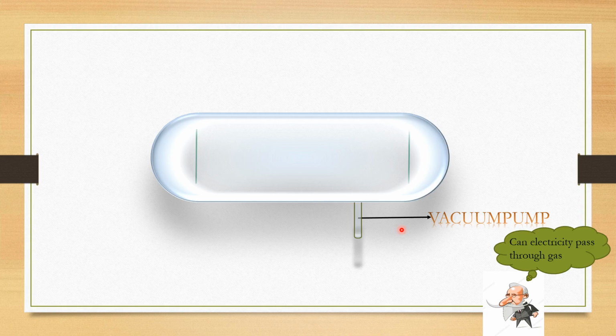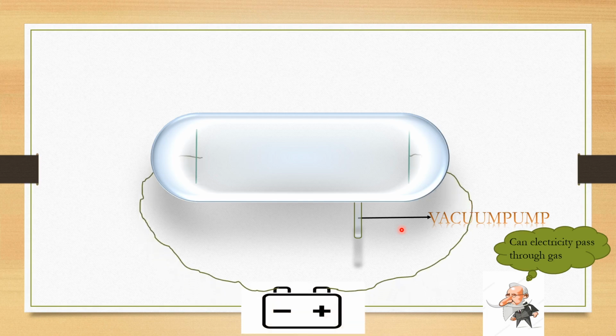Electrodes are nothing but metallic plates which are used to pass electric current. Keep it in mind. Out of these two electrodes, one is connected to the positive terminal of the battery.